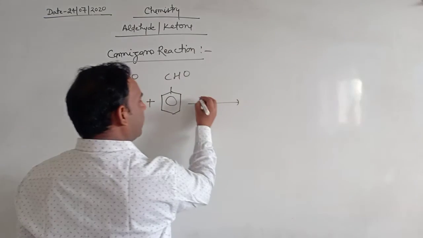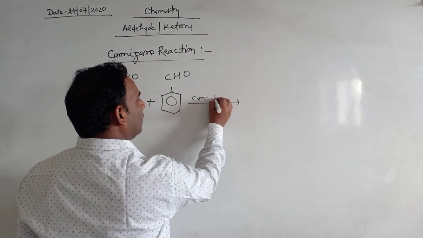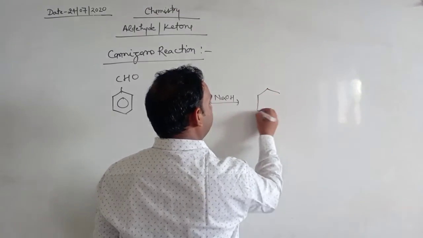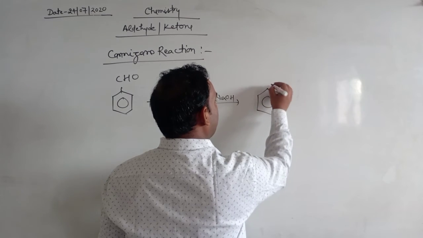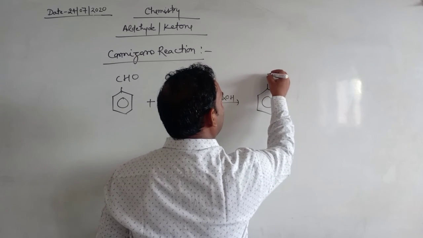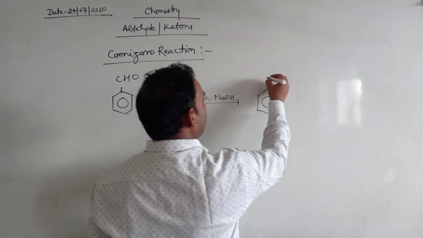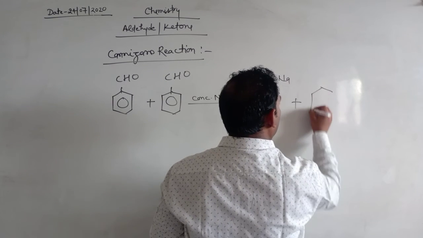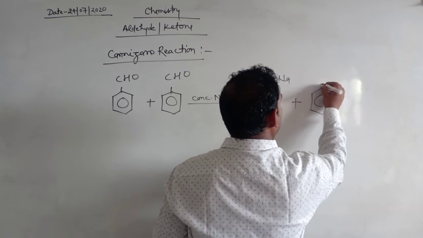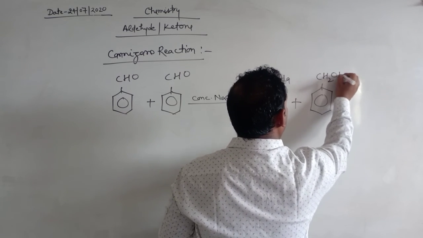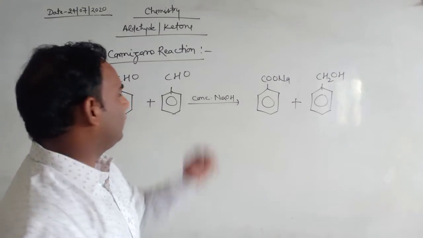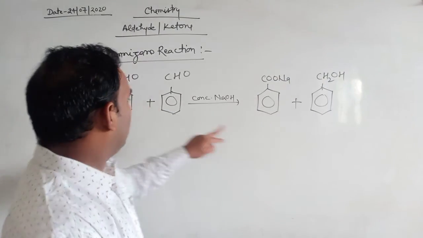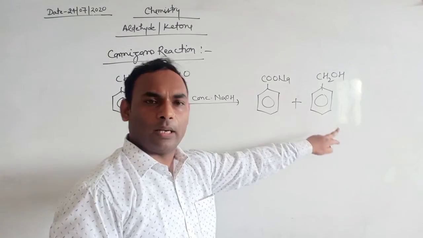They react with concentrated NaOH and we get sodium benzoate, or the sodium salt of benzoic acid, and benzyl alcohol. In this reaction also one molecule is oxidized to acid and one molecule is reduced to alcohol.